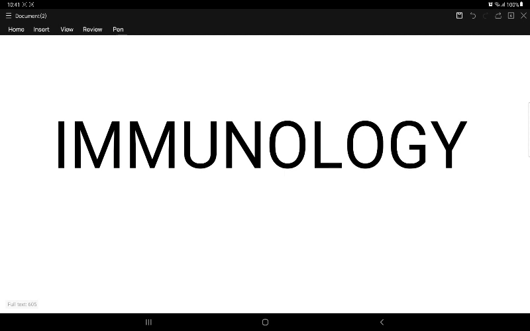Sandwich ELISA is for antigen detection. Here, antibody detection; RA is also only ELISA. In indirect ELISA and in the reverse passive agglutination test, we detect the antibody. In all others, we detect only antigen. In sandwich ELISA also, we will detect antigen only. That is the difference. And what is competitive ELISA?